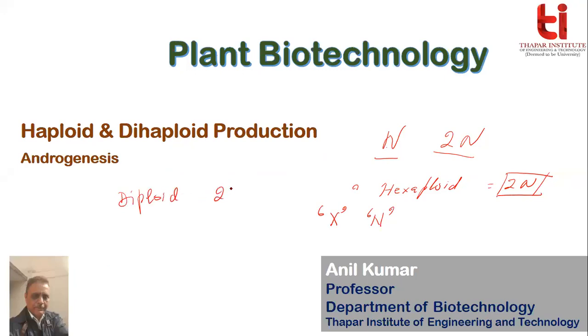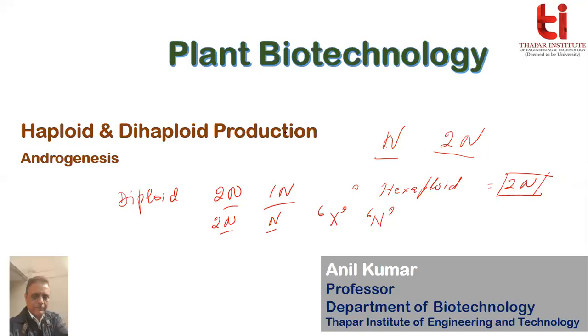Diploid, we call them 2n, and their one set of chromosomes we call 1n. Now, in tetraploid also we call 2n and n, but they have 4 sets of chromosomes. But these 4 sets do not belong to one species only; they have come from 2 different parent groups.